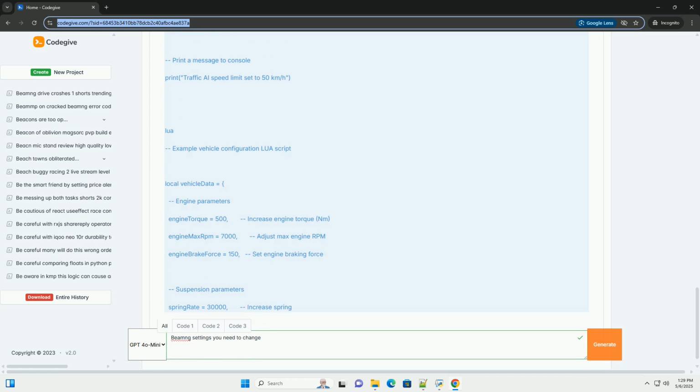4. Apply the change, if necessary: some settings take effect immediately, while others might require a restart of the game or a specific action to be applied, for example reloading the UI. 5. Persist the change, if desired: if you want the setting to persist across game sessions, you might need to save the settings explicitly using settings.save. 6. Error handling: always include error handling in your scripts using assert or pcall to catch potential issues and prevent the game from crashing.